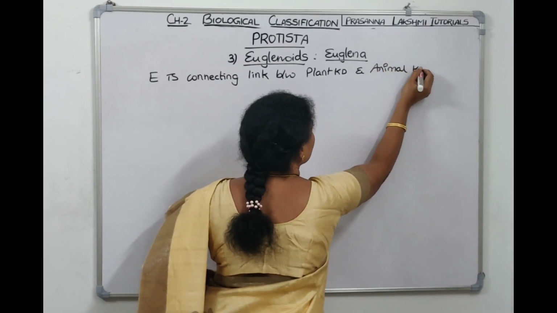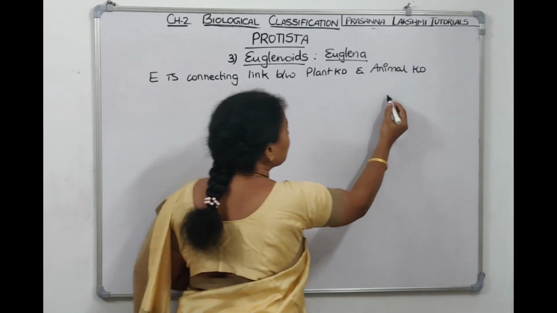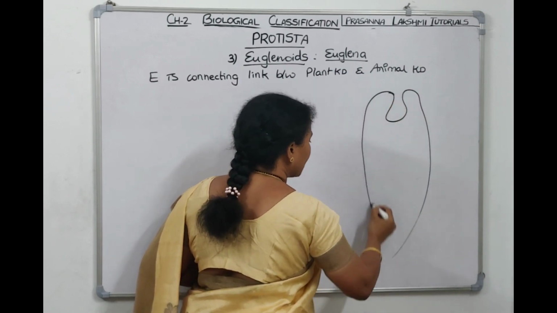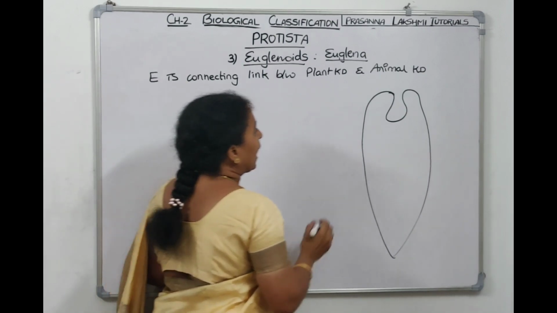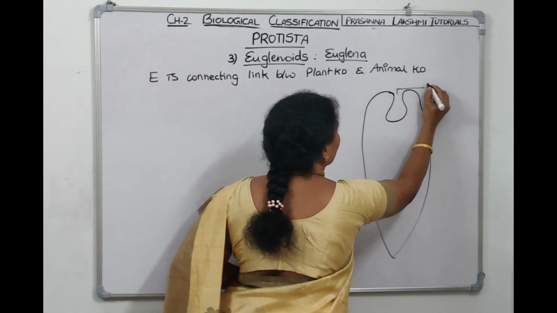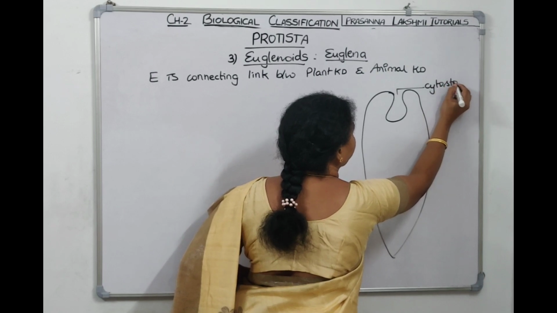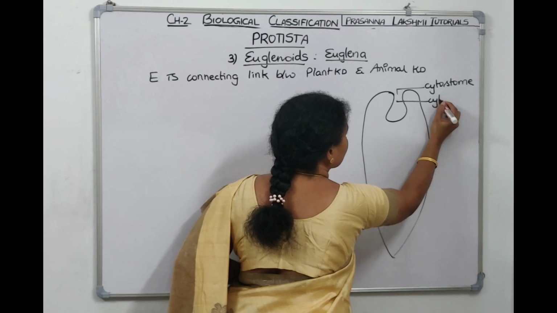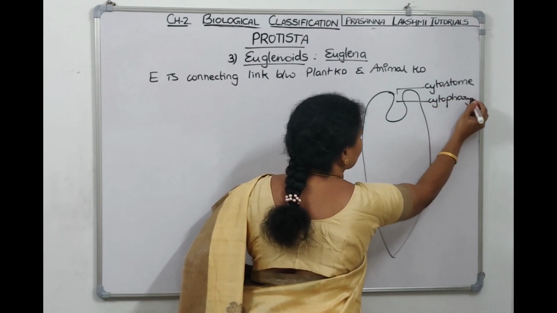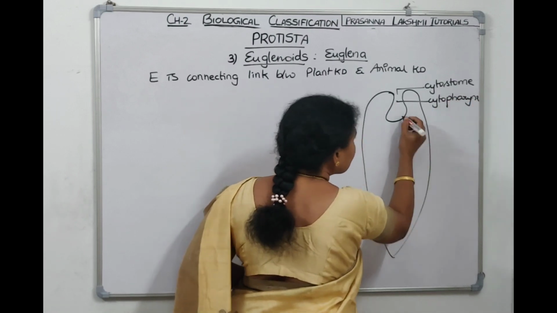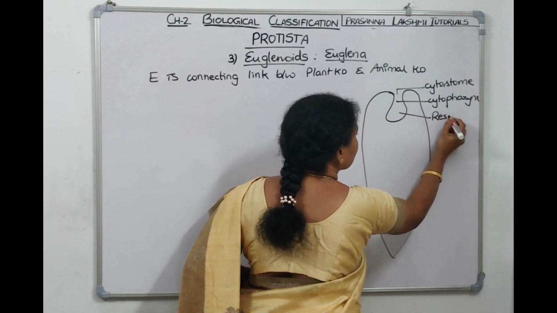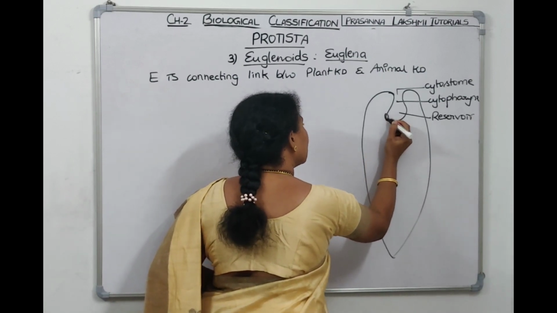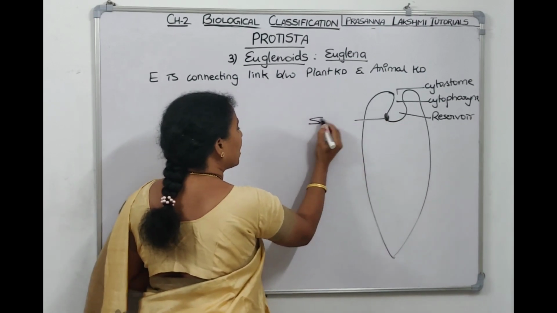Why are we telling that? If you see the body of Euglena, it will be in this manner. This is the body of Euglena, and this one is the mouth, which is called the cytostome. The mouth leads to a region called the cytopharynx. The cytopharynx leads to the next compartment, which is called the reservoir. And at the reservoir, on this side, it has an eye spot, which is called the stigma or eye spot.